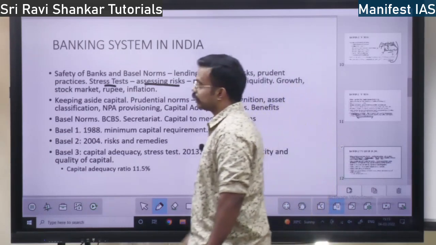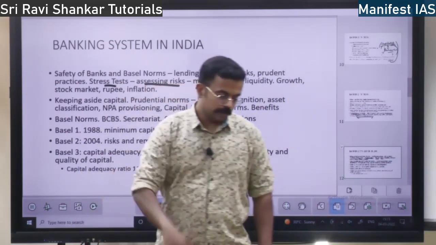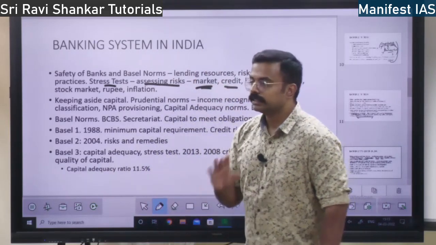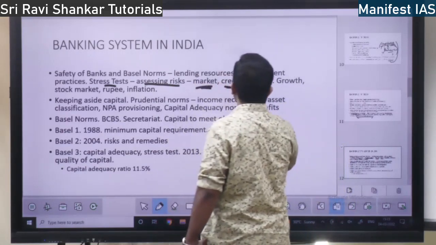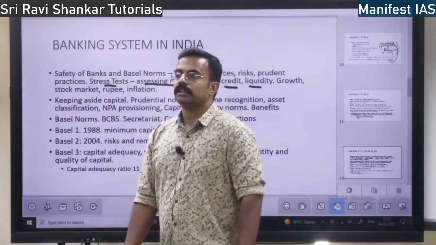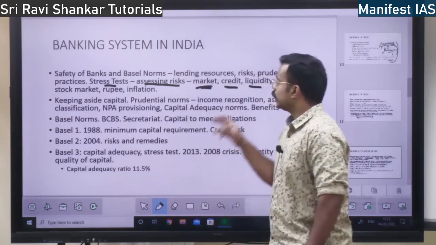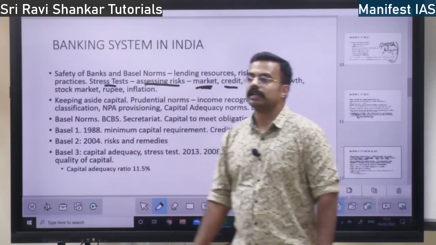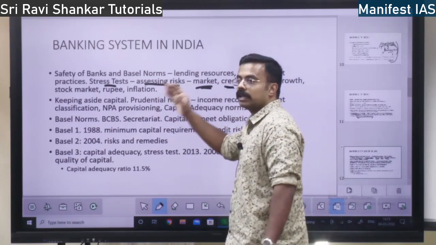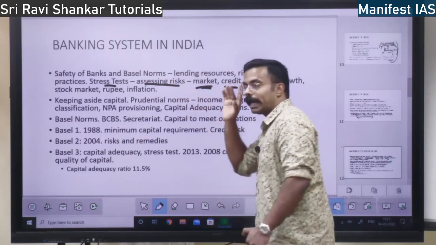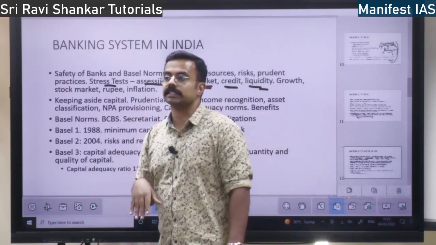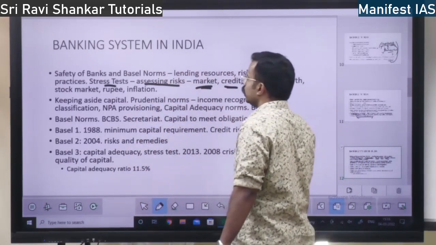Then credit risk. Credit risk means the money is given to the public and they are not going to repay. That is credit risk. That is the second thing. Then also liquidity risk. The bank doesn't have sufficient liquidity. Very minimum liquidity is there. That is also a risk. All these risks will be considered by the Basel norms. Also, it is going to direct the banks how to manage the market risk, how to manage the credit risk, how to manage liquidity risk. The Basel norms are going to tell this.